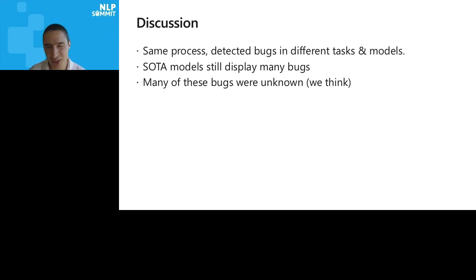So this is just a few examples. We have many more, but the point is we use the same process. We use the same matrix. And we detected very different bugs in different tasks and models, commercial models, research models. So this is useful. And also state-of-the-art models still display many bugs. Like we may think that they're beating humans, but that's more of a function of us not testing them thoroughly than their actual capabilities. And many of these bugs, I think, were unknown before this paper. We haven't seen a discussion of them at least.